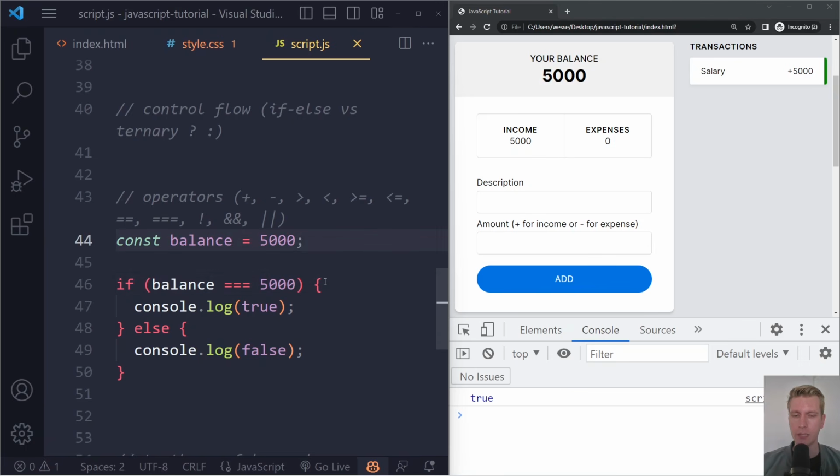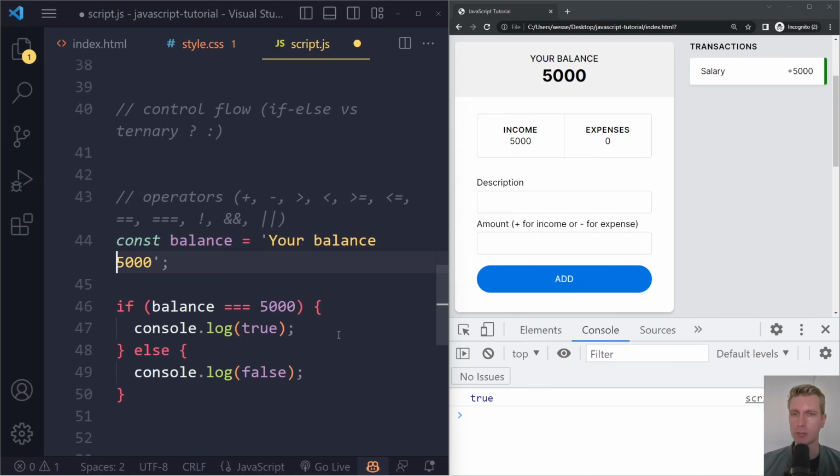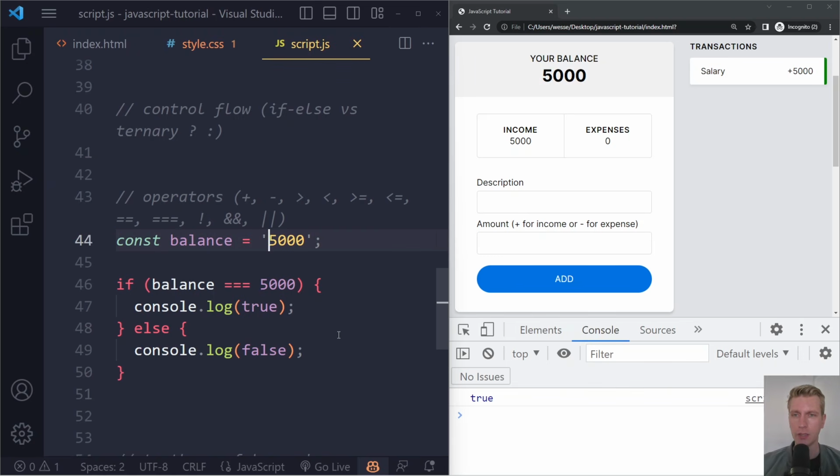So let's say this balance here is not the number 5,000, but maybe for some reason it's a string "5,000". Maybe it has been part of some string like "Your balance is", maybe we got it like that. So it's a string saying 5,000, and now we're checking if the string 5,000 is strictly equal to the number 5,000. So three equal signs is strictly equal. Let's see what we get.